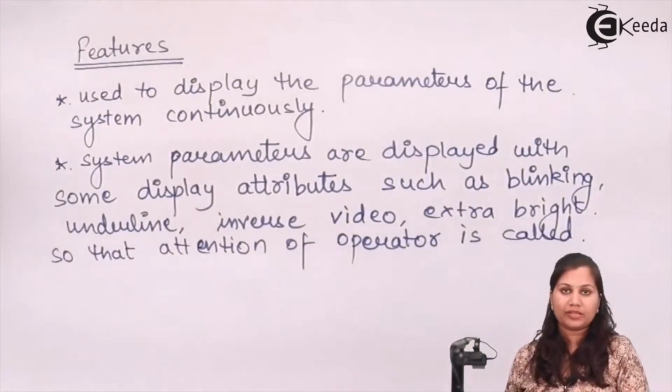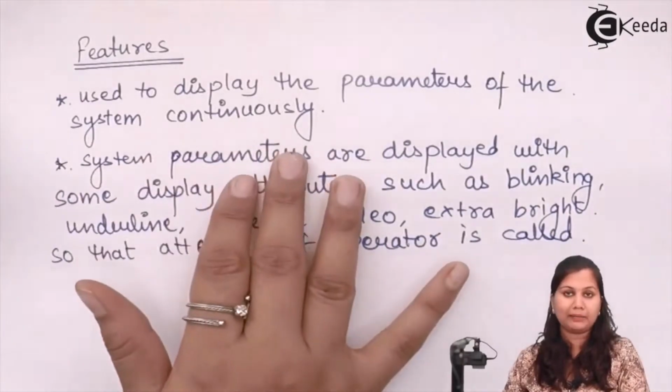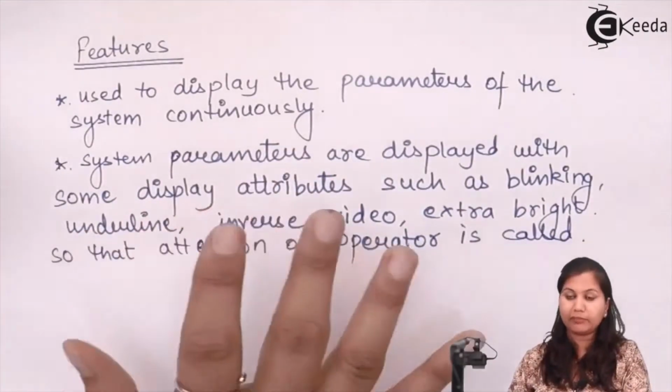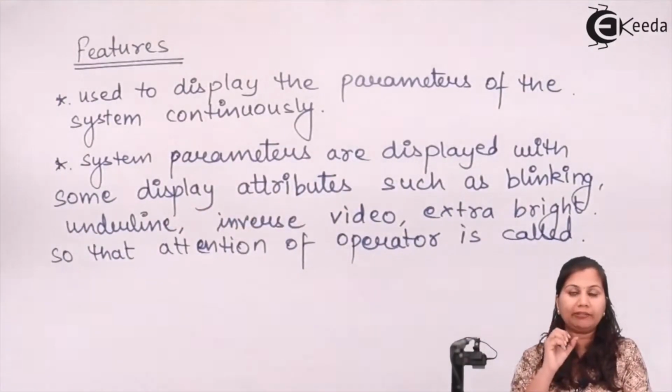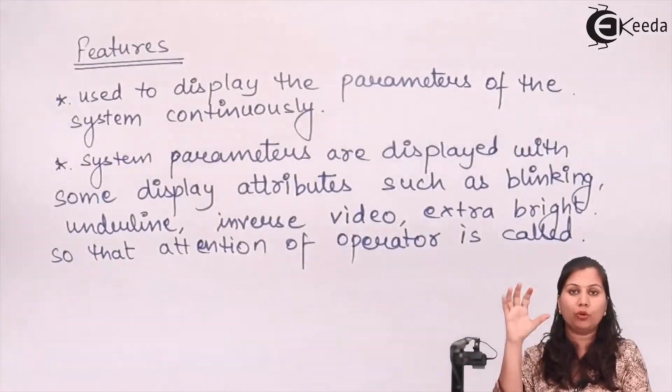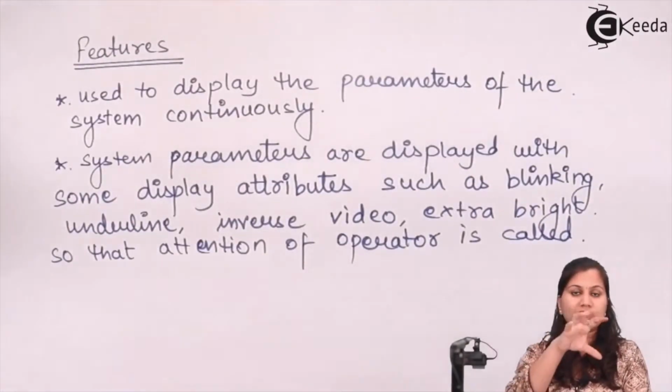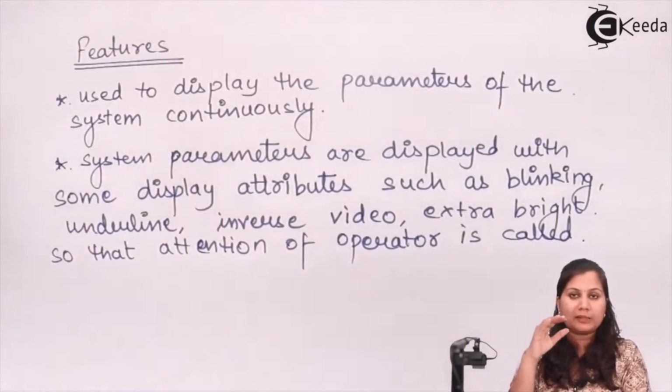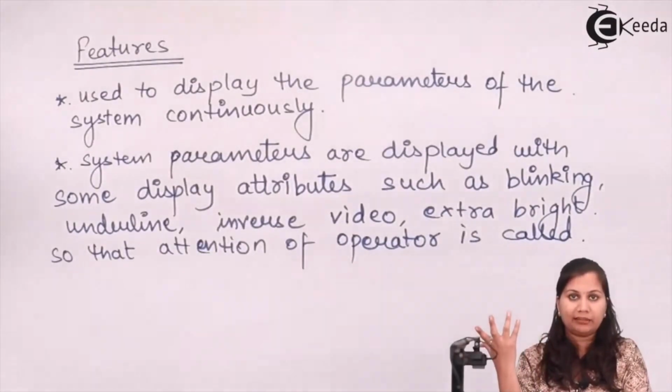Now, in the data acquisition system, the system parameters are displayed with some display attributes, like temperature, pressure, flow, level, all these readings which we are getting from the plant. All these readings are displayed with some display attributes, like different colors can be used.